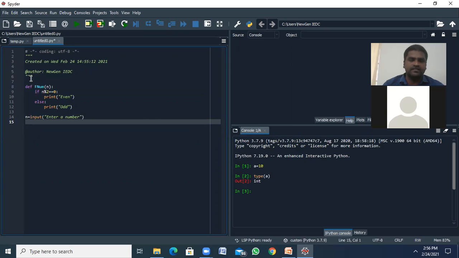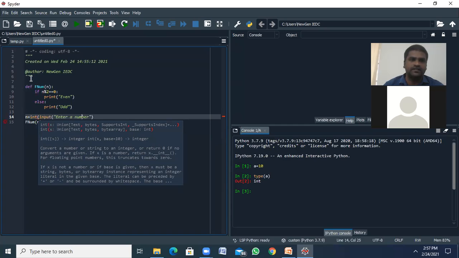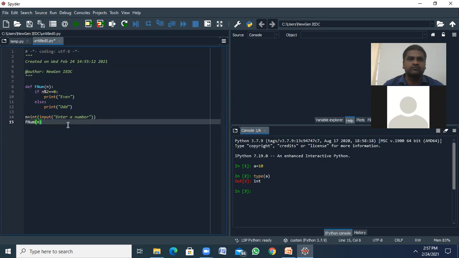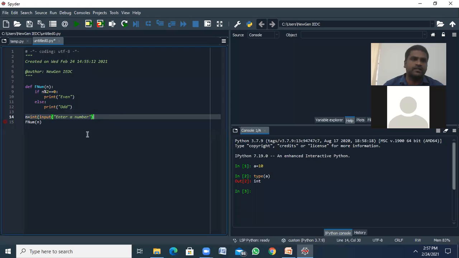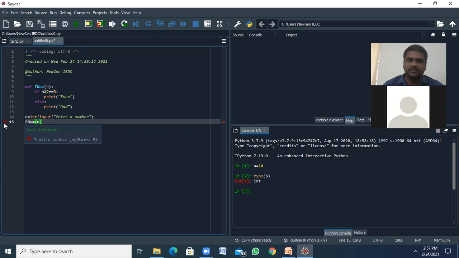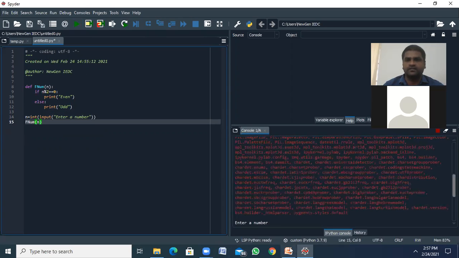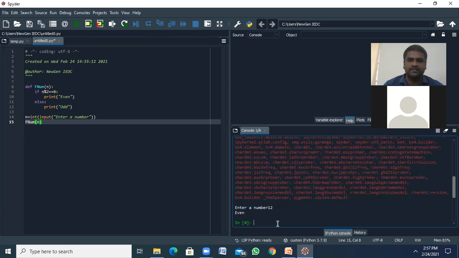So we can directly access for num of n. That's all. Here it is an integer type, not a string type, so we have to convert it into an integer: int of input of enter. If there is an unbalanced syntax problem, it will show an error like this: invalid syntax, because we are not using the parenthesis here. Directly we can execute, and here it asks to enter a number.